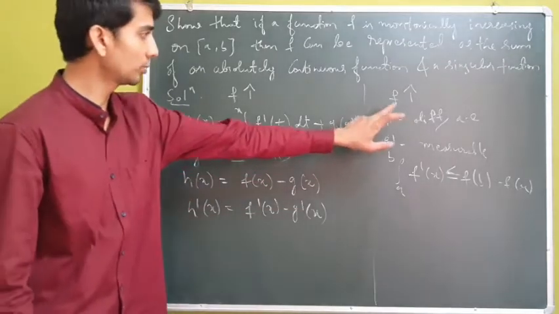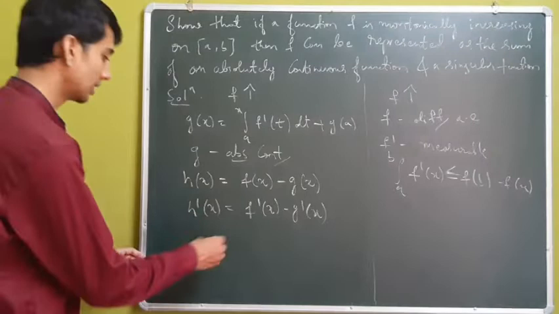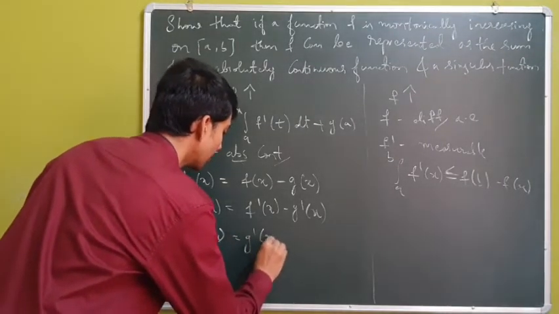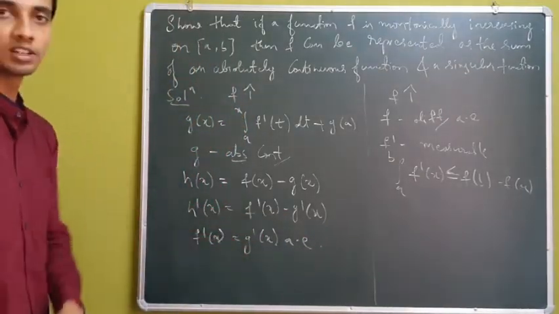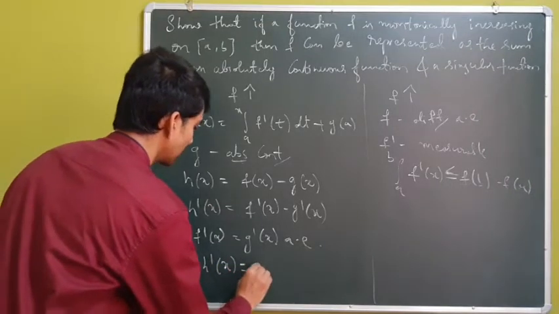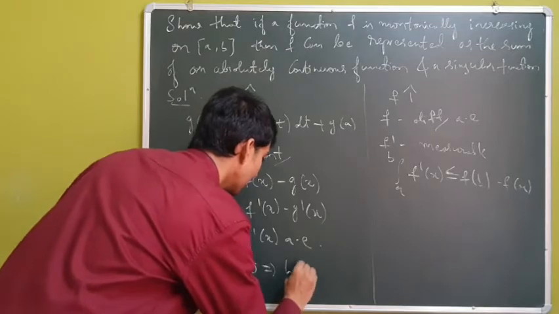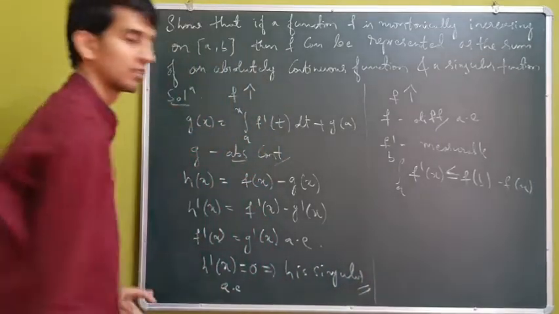So having f differentiable almost everywhere with the fact that f' is measurable, I have f'(x) equal to g'(x) almost everywhere. Since f'(x) equals g'(x) almost everywhere, I have h'(x) equal to 0 almost everywhere, which implies that h is a singular function.